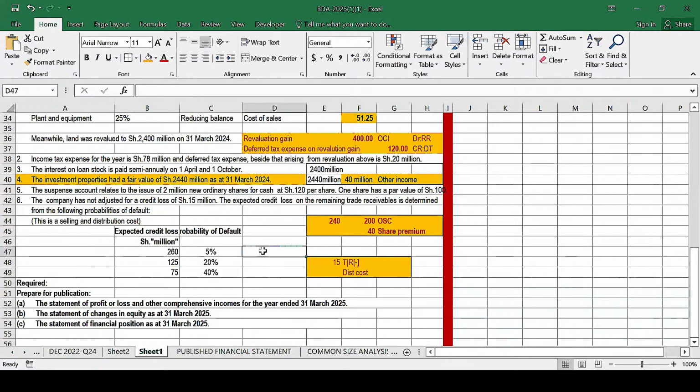Now, what do we do in such a case? We need to create a provision for doubtful debt, which is now what is currently known as the expected credit loss. Basically, we need to compute that. We take 5% of this, because 5% of this is expected not to be paid. We create a provision equivalent to 5%. We do the same to this, and to this.